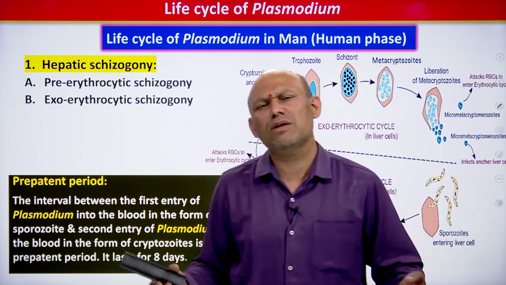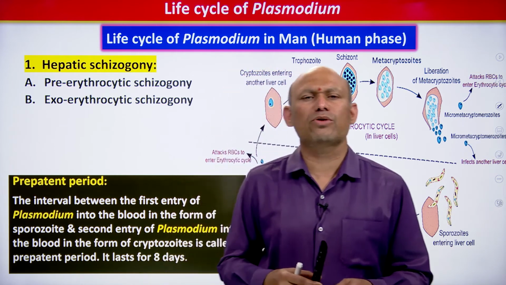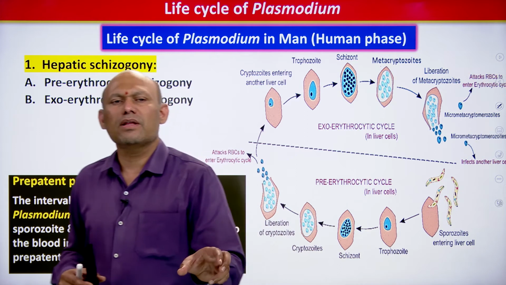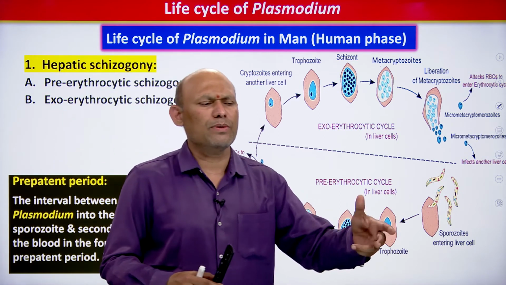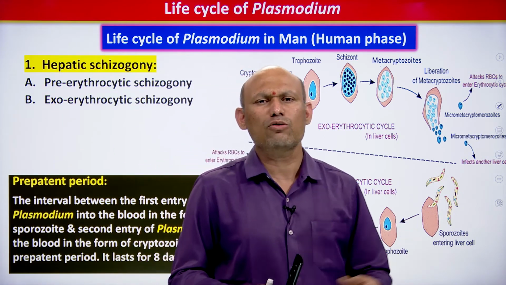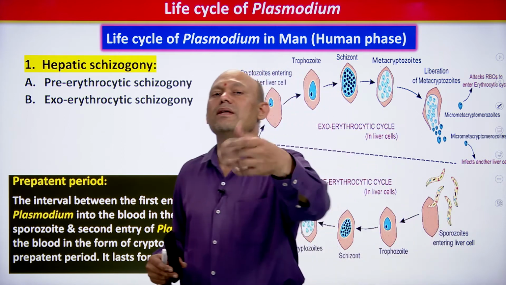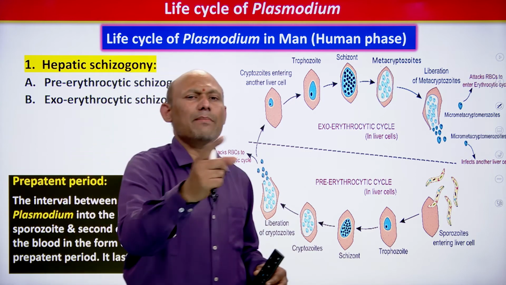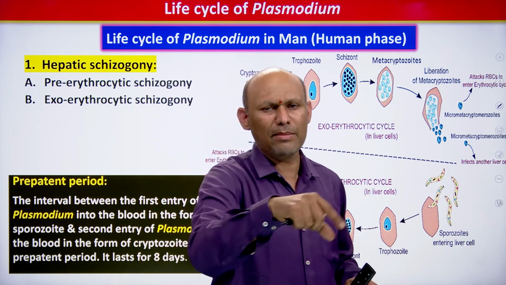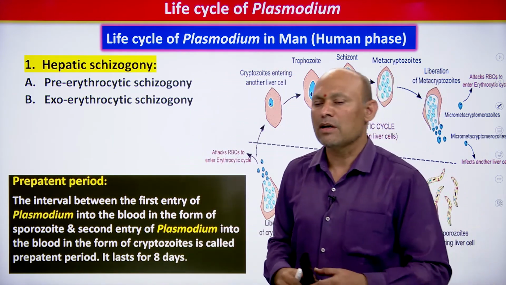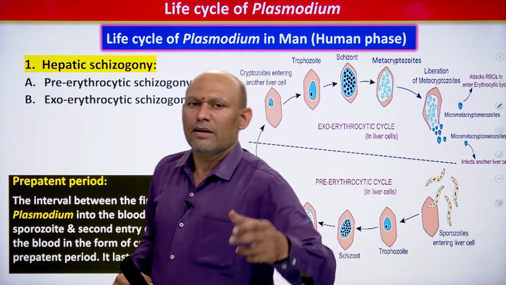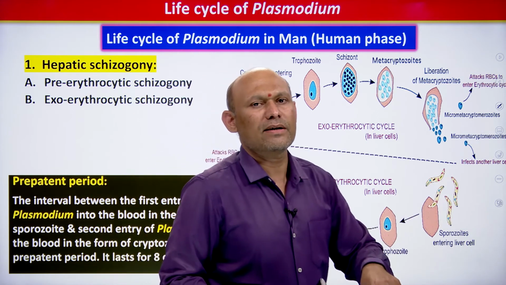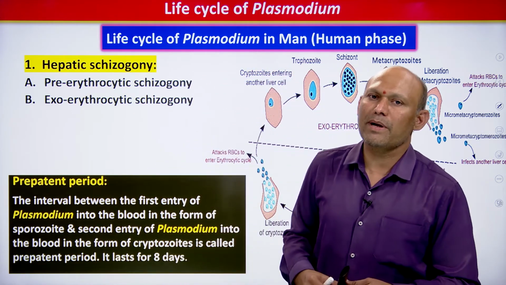Otherwise, a simple definition I would like to share with you. Pre-patent period can be defined as the time interval between the first entry of the parasite into the blood and its appearance in the blood. This time gap between the entry of the parasite into the blood and its appearance in the blood is called the pre-patent period, students.